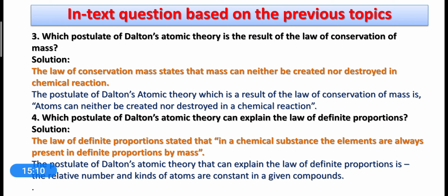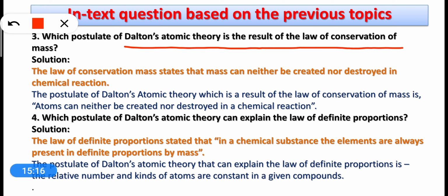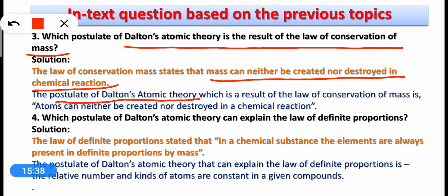All right. Now another question: which postulate of Dalton's atomic theory is the result of law of conservation of mass? This we have already discussed, that the second postulate of the Dalton's atomic theory is the result of law of conservation of mass. Actually, what is the law of conservation of mass? It states that mass can neither be created nor destroyed in a chemical reaction. So the postulate of Dalton's atomic theory, which is a result of law of conservation of mass, is that atoms can neither be created nor destroyed in a chemical reaction. So these two things are similar.